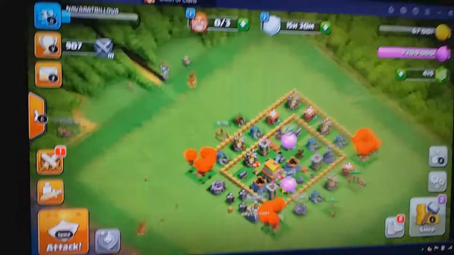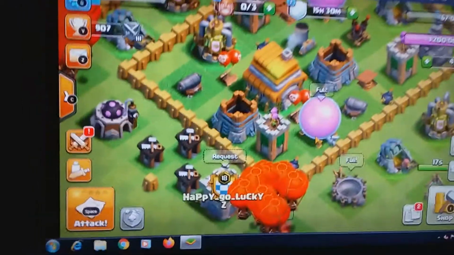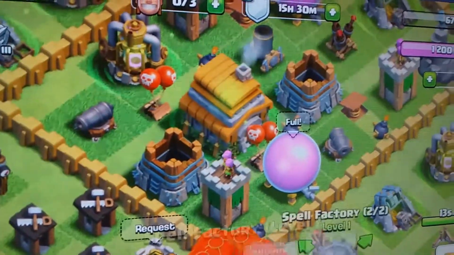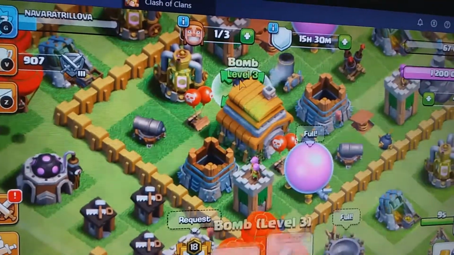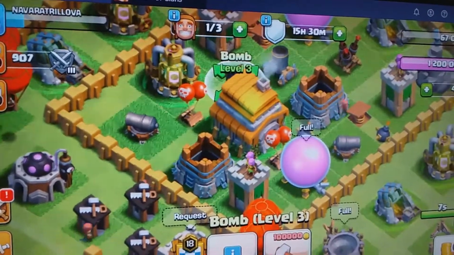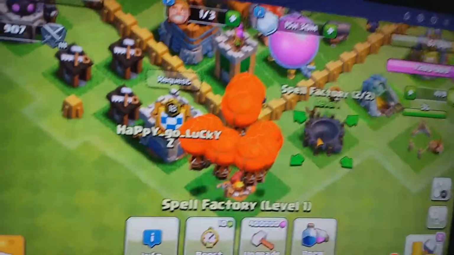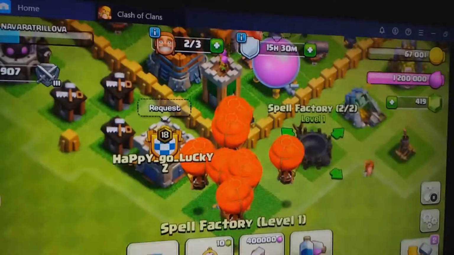Now I'll zoom in just to show you the buildings. One of the main buildings is this. This is town hall, and this is town hall level 6. This is known as TH level 6. There is a small bomb level 3. Then this is a spell factory of level 1, it needs to upgrade. See, it needs to upgrade.